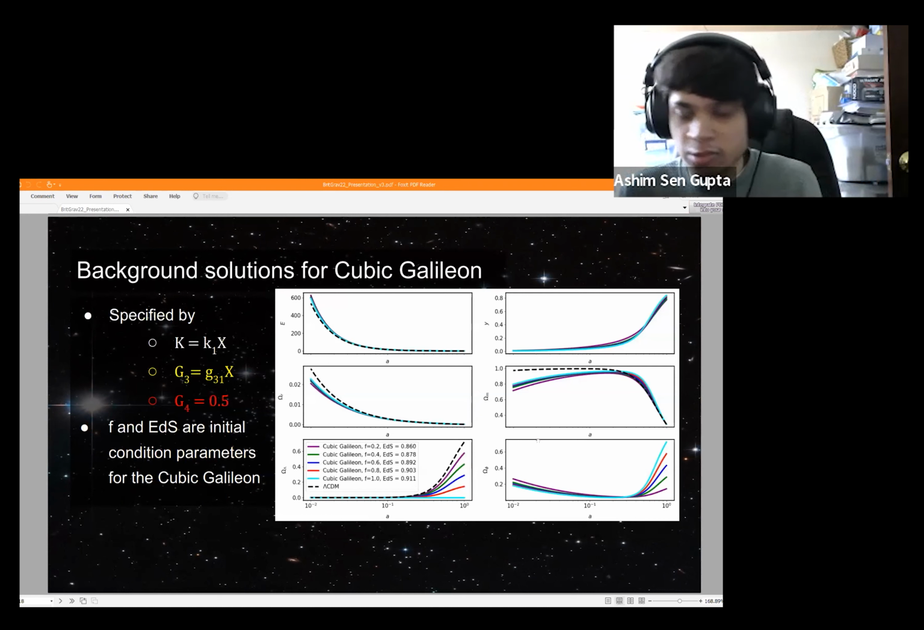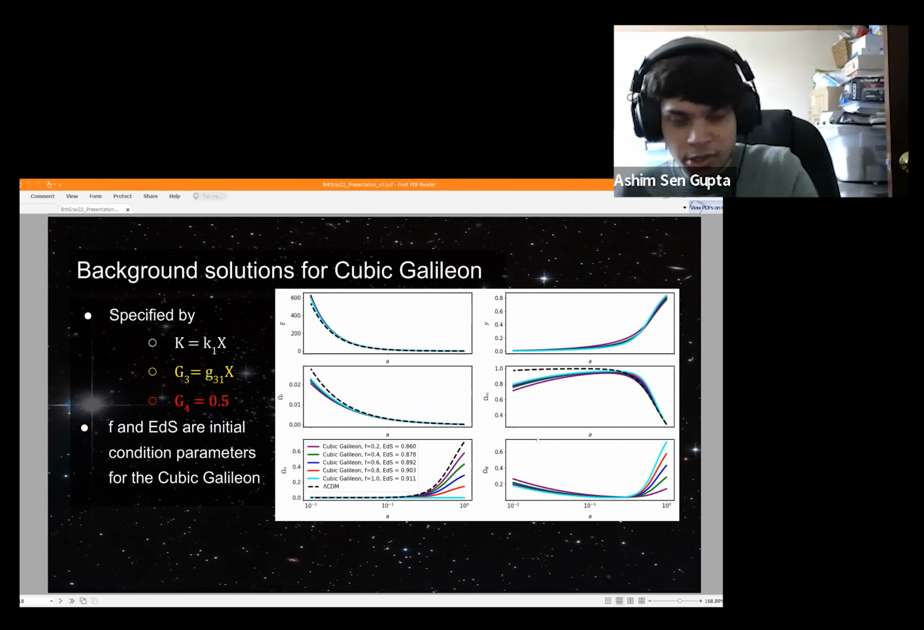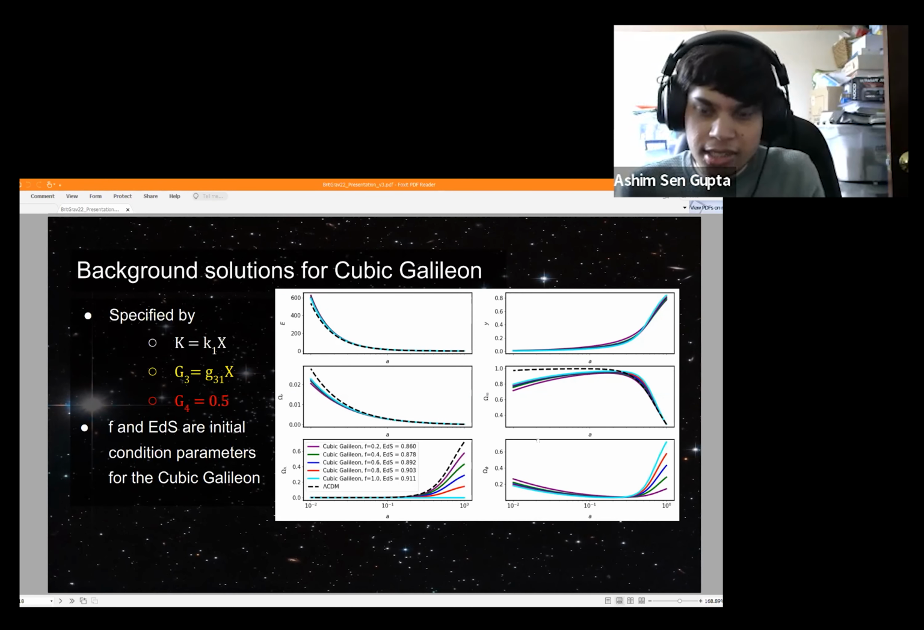So let's talk about what we've used HiCOLA to do. Perhaps I'll talk about something that is familiar to some people, and that's the Cubic Galileon. To get the Cubic Galileon, you can make the choices for the Horndeski functions shown on screen for K, G3, and G4. You can see that there are a number of curves on screen. These are for Cubic Galileons with differing initial conditions.